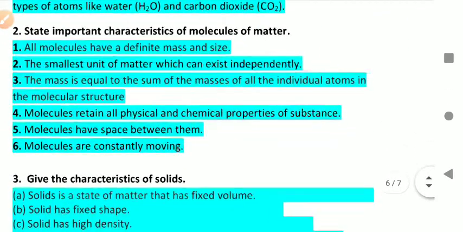Next, state important characteristics of molecules of matter.